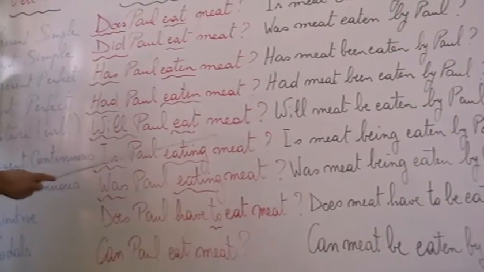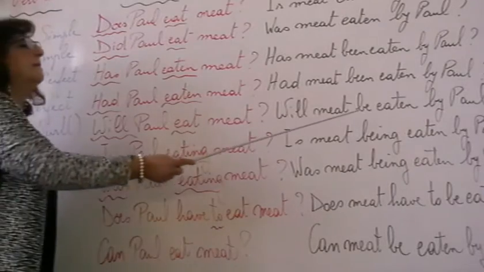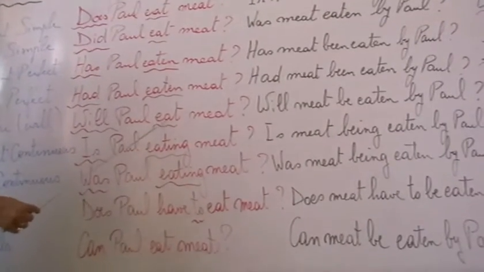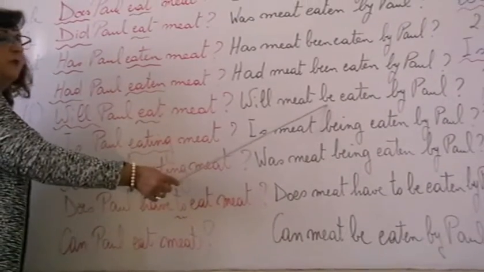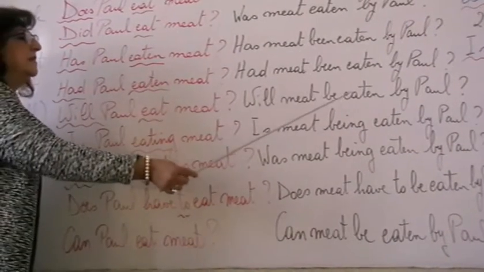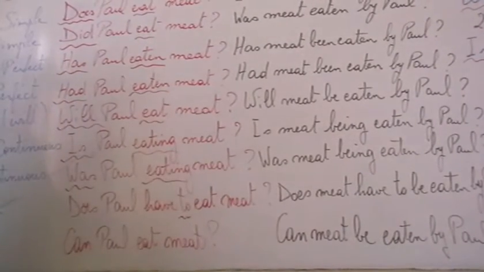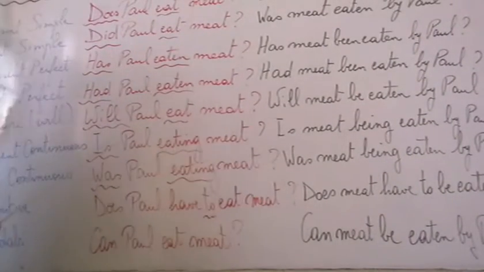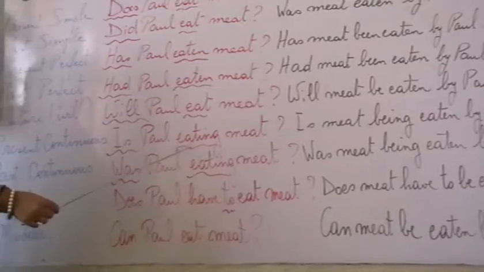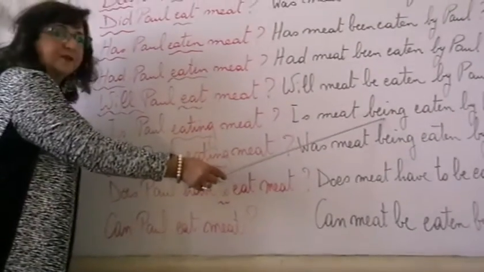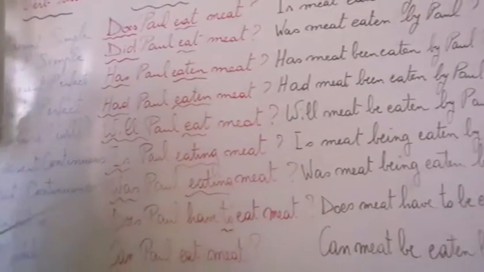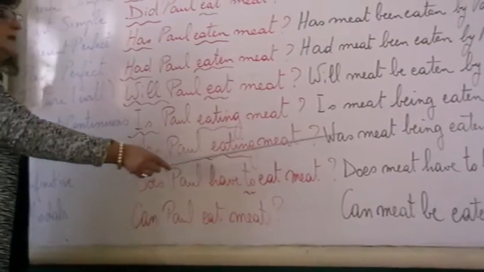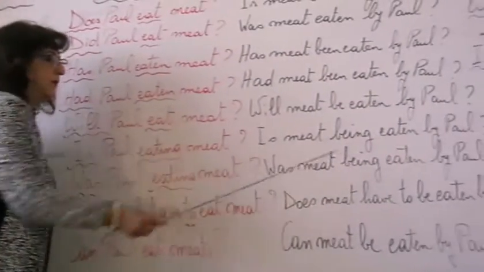Now here you have the future will. So, will Paul eat meat? So, will meat be eaten by Paul? Because will is followed by the infinitive. So here again, will is followed by the infinitive of verb to be. Is Paul eating meat? Is meat being eaten by Paul? Why? Because is eating is present continuous. Was Paul eating meat? The past continuous. So, was meat being eaten by Paul?